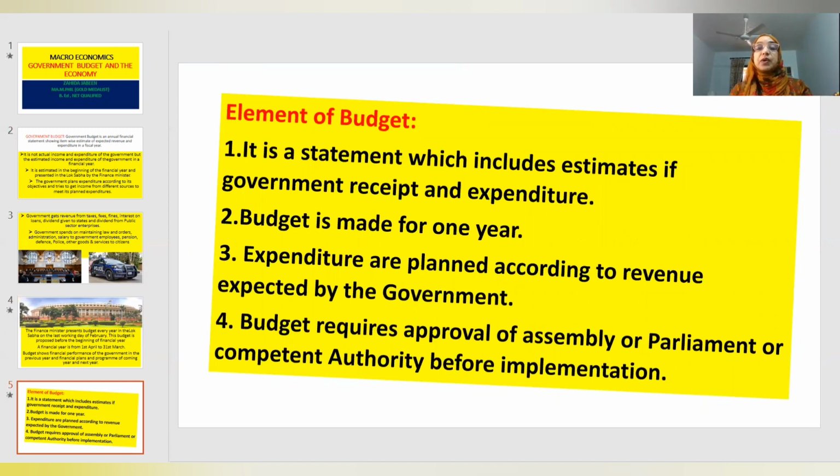Elements of government budget. What are the elements of government budget? It is a statement which includes the estimated income and expenditure of the government. The budget is made for 1 year. Expenditures are planned according to the revenue or income which the government is getting, and the budget requires approval in the parliament or in the assembly by the competent authority before it is put for implementation.